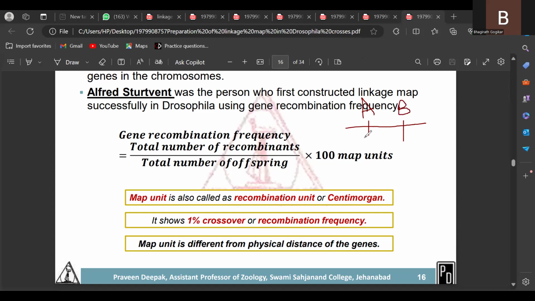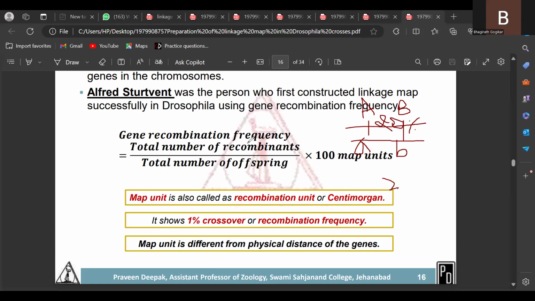Okay. So this is another homologous chromosome. If the chance or probability of crossing over between A and B is 20%, how much percentage? 20%. A 20% value indicates the distance between the A and B gene is 20 map units. If it is 10%, 10 map units. If it is 1%, 1 map unit.